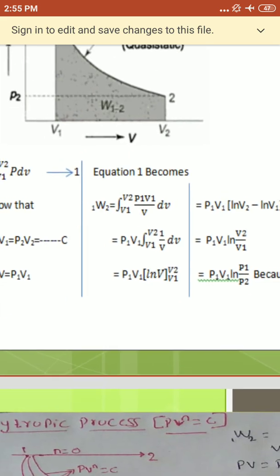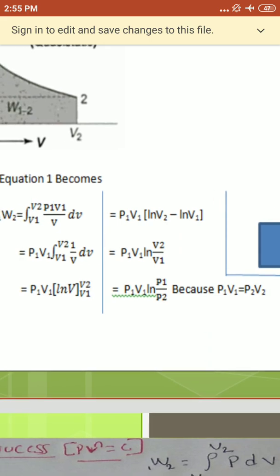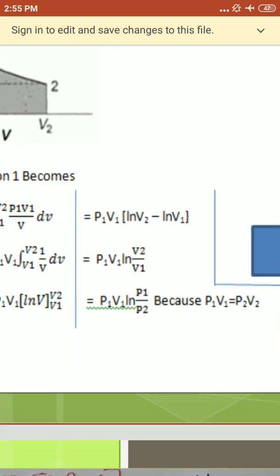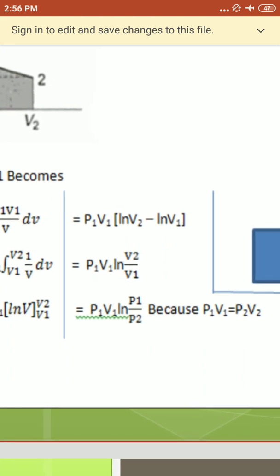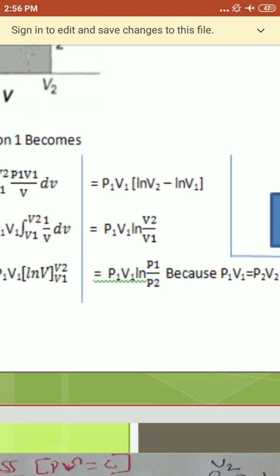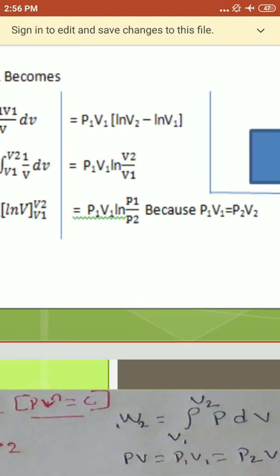Now apply the limit: P1 V1 times ln V2 minus ln V1. You know that log A minus log B means log A by B, so that is ln V2 by V1.